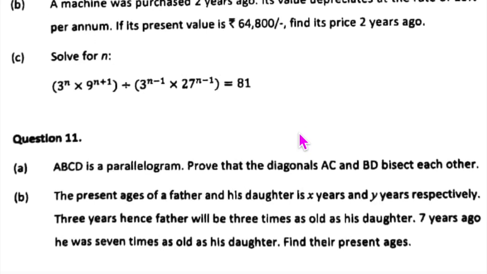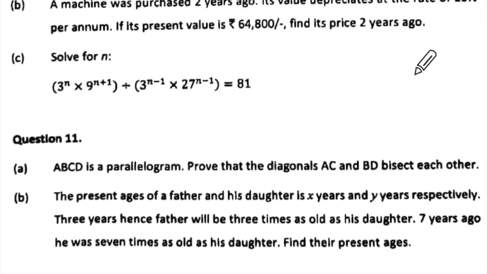Let us go to B. Read. A machine was purchased 2 years ago. Its value depreciates at the rate of 10% per annum. Its present value is rupees 64,800. Find its price 2 years ago. Okay. What are they giving you? It was purchased 2 years ago and the price 2 years ago. So they are telling you, this is question number 10B.